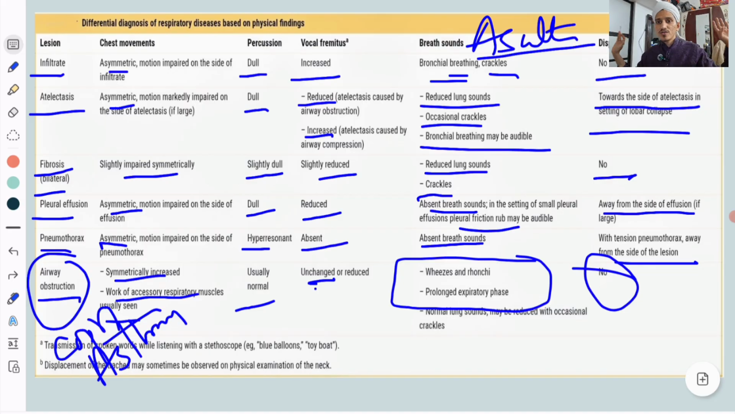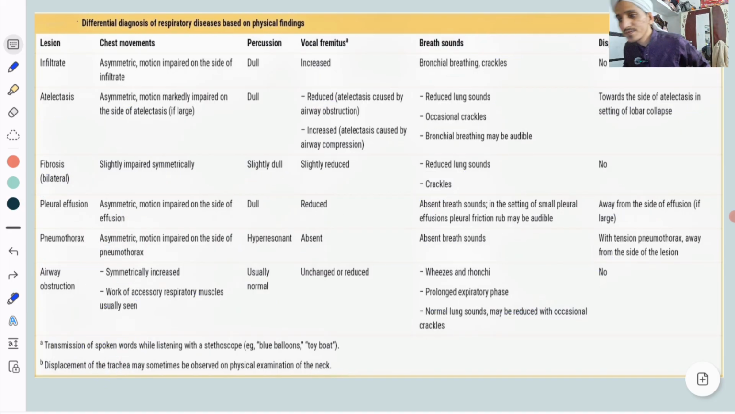So this is a table which shows how to make a differential diagnosis based on physical findings. By this, we conclude the whole chapter of cardinal manifestations of respiratory system.